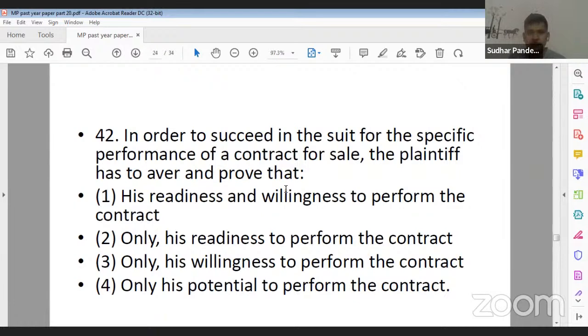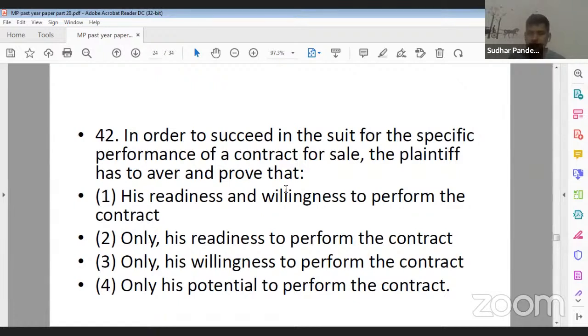Next question, question number 42. In order to succeed in the suit for specific performance of a contract for sale, the plaintiff has to aver and prove that: option 1, his readiness and willingness to perform the contract; option 2, only his readiness to perform the contract; option 3, his willingness to perform the contract; option 4, only his potential to perform the contract.